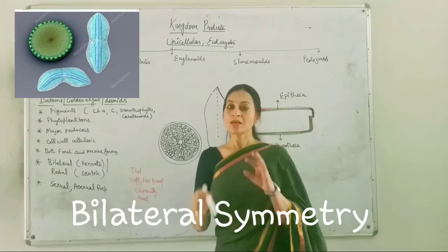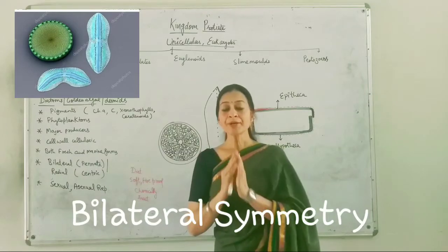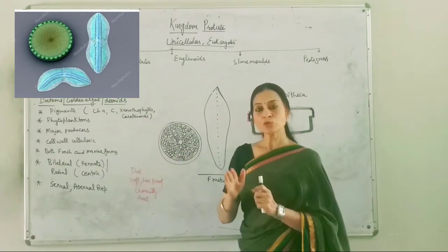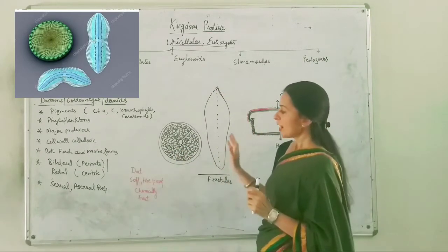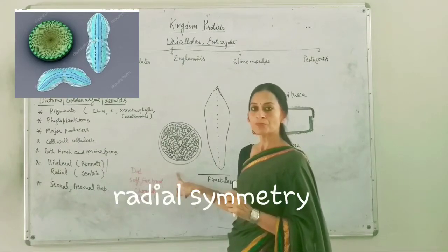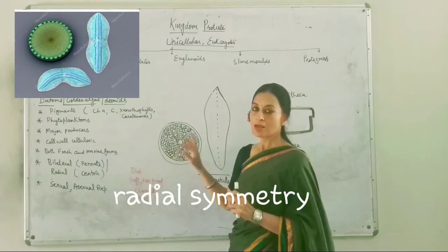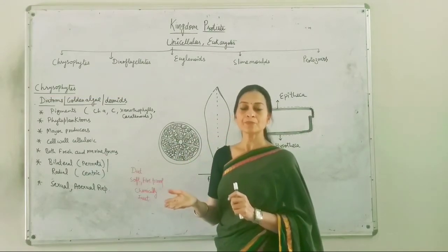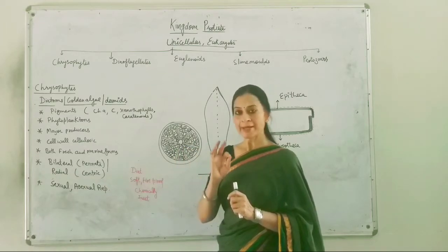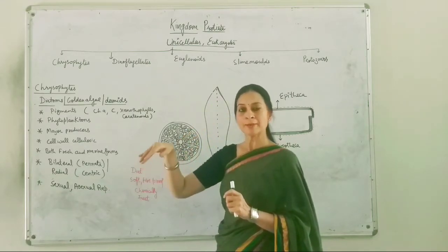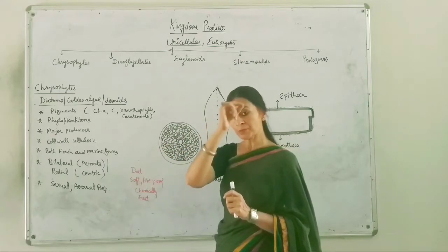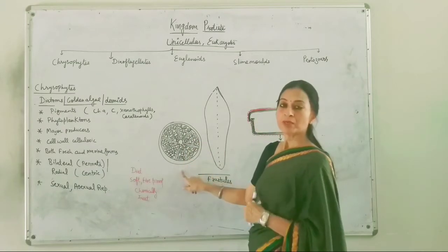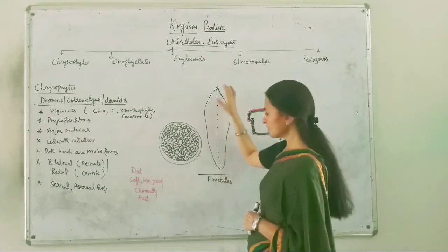Bilateral symmetry means the organism can be cut into two equal halves by passing through a single plane only. And they can be radially symmetrical also. You can see the round shape of their cell. Radially symmetrical means they can be cut into two equal halves by cutting through any plane, but the plane should pass through the center of the cell. So this is a round cell, this is an elongated cell.